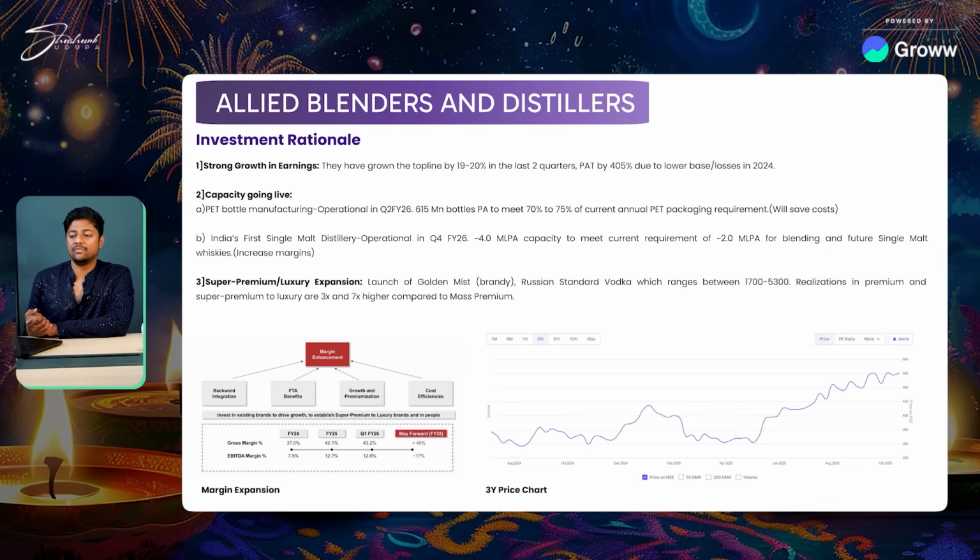Number one, we are seeing strong growth in earnings. This is the investment rationale that we have to do as a research analyst.